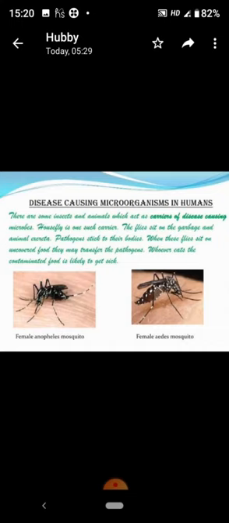Diseases mostly spread through air, water, food, or physical contact. The diseases which spread through these mediums are called communicable diseases. Now recently you have the best example of that, COVID-19. COVID-19 is caused by a coronavirus.